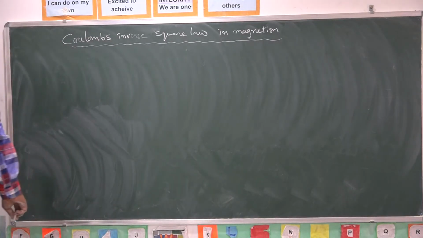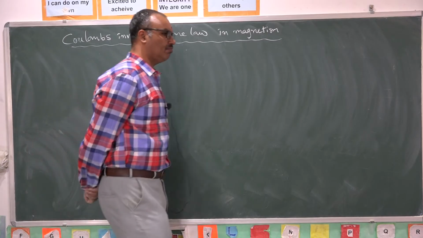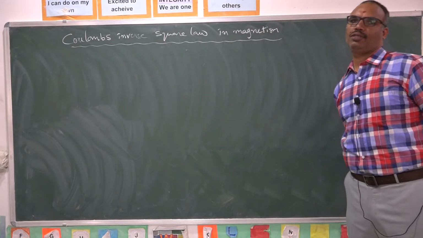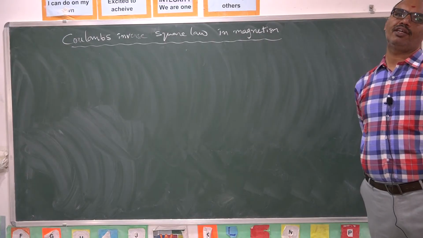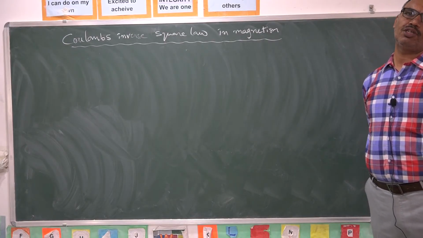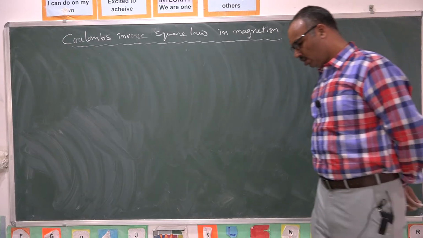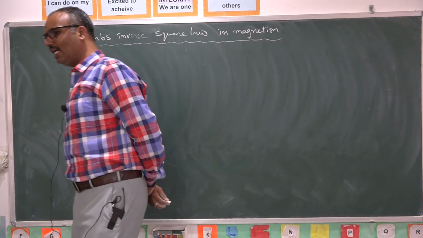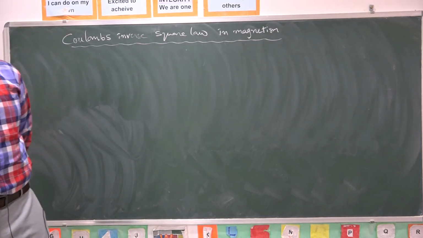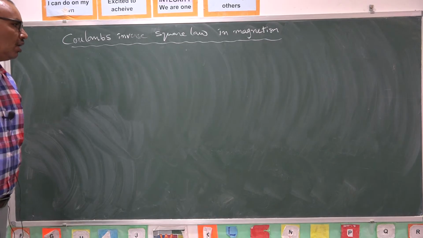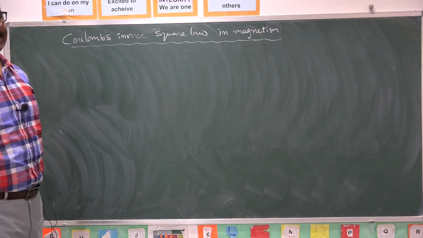Coulomb's inverse square law in electrostatics we defined like this: the force of attraction or repulsion between two isolated electric charges is proportional to the product of their charges and inversely proportional to the square of the distance between them. So like that we define. There we have isolated charges, but here we will not have isolated magnetic poles. Isolated magnetic poles never exist.